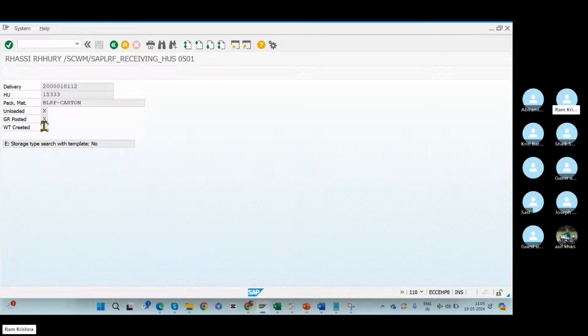Now it's an immediate action from our side to check what the issue is. As a workaround, we can create the warehouse task manually and give it to the operators. I created the warehouse task. RK, can you please execute? Yes, these are the issues we get. This is a part of the errors that you receive also.